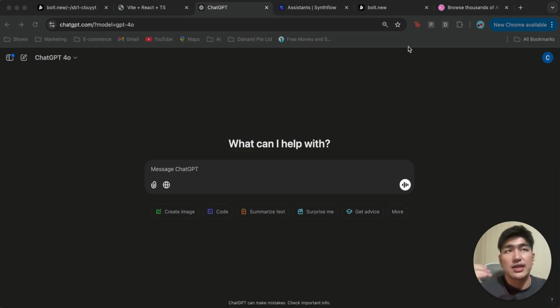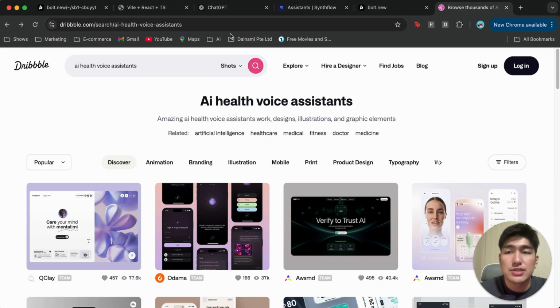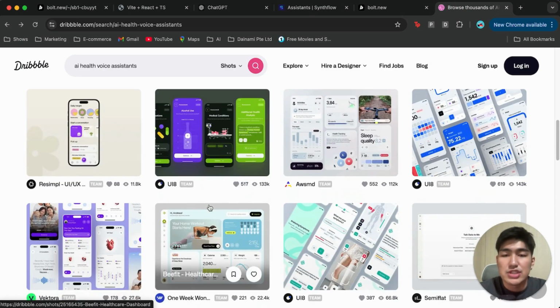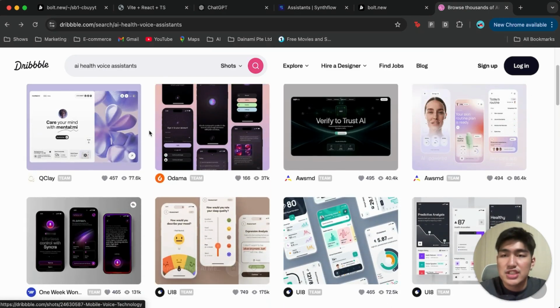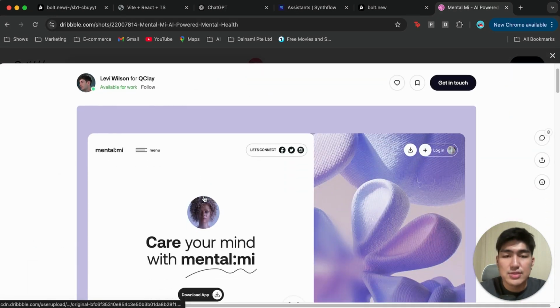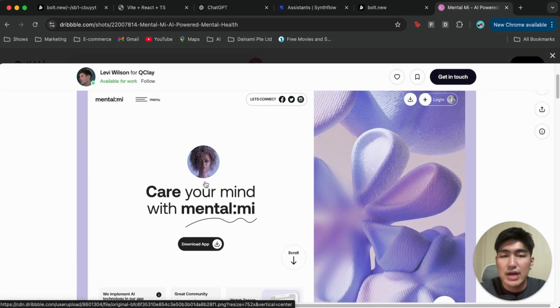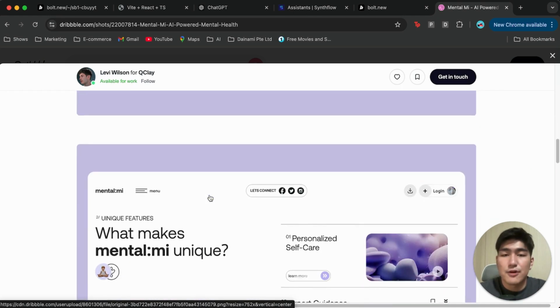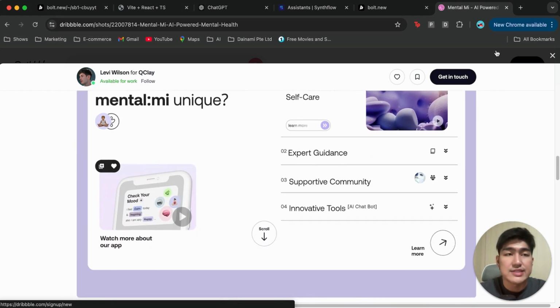One place that I like to get ideas for an application is to go into Dribbble, right? And Dribbble is a UI UX platform that has a lot of different designs that we can actually use as inspiration. So I actually searched up AI health voice assistants, and I take a look at the different designs that we have over here. So I take a look at how they have designed it, what are the colors, what are the schemes, use it as a platform for us to get inspirations and ideas for our designs.